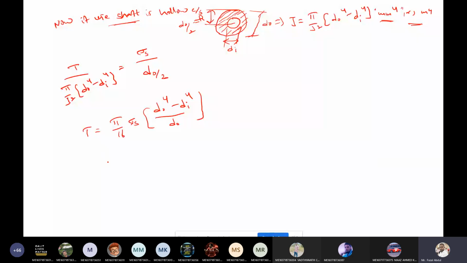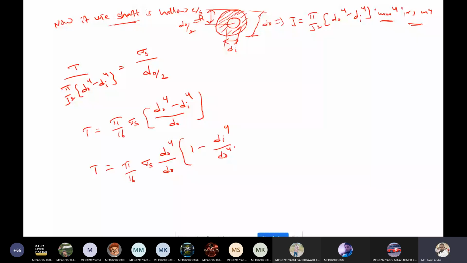Now from this equation, pi by 16 into sigma s into d naught power 4 by d naught, if you take it outside, minus di power 4 by d naught power 4.